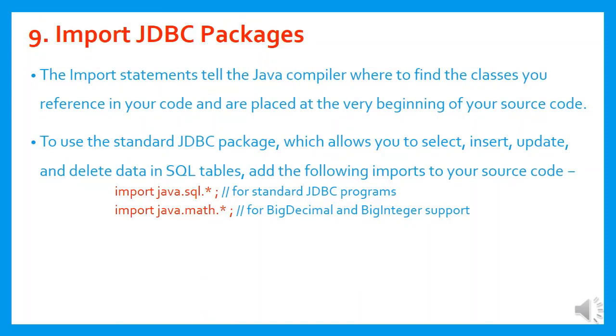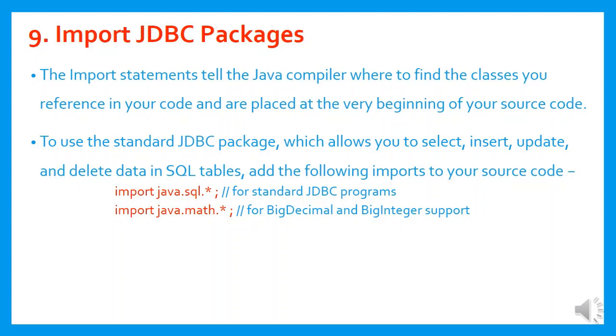In order to establish a connection between the application program and JDBC, we need to import the packages. The import statement tells the Java compiler where to find the classes you reference in your code, and is placed at the beginning of the source code. With the help of import statements, I can make use of all the classes and interfaces.